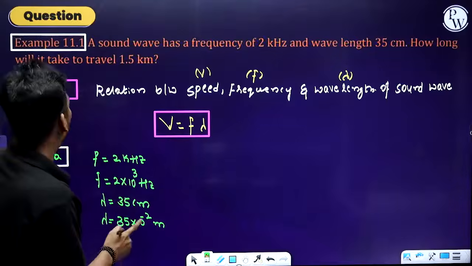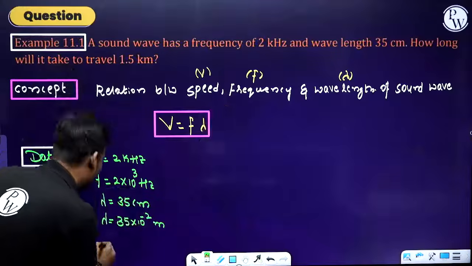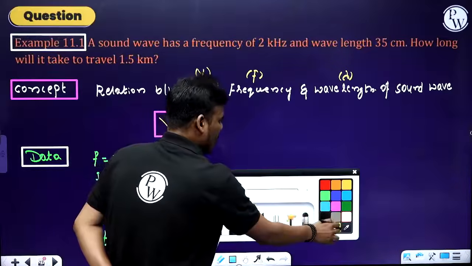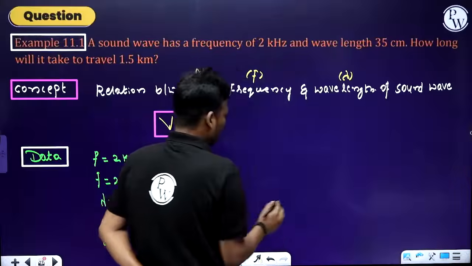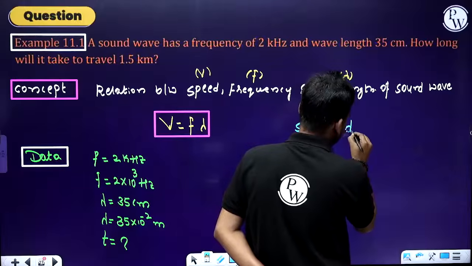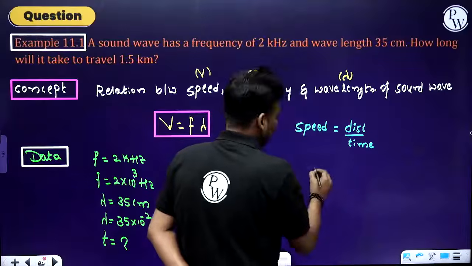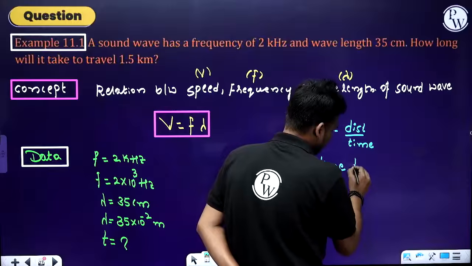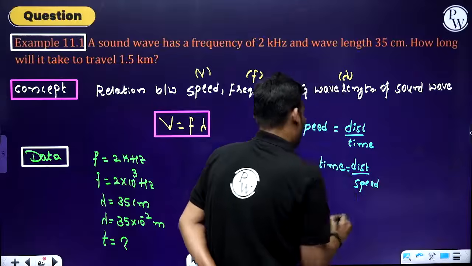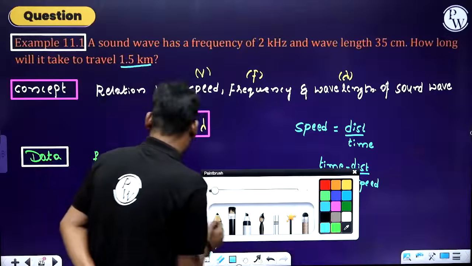Now what are they asking? How long will it take to travel 1.5 kilometer? How long means they are talking about time. From the motion chapter we know that speed is given by distance divided by time. Here they are asking about time, therefore time can be written as distance divided by speed. Distance they have given, 1.5 kilometers, so here I can write one more data, that is the distance.